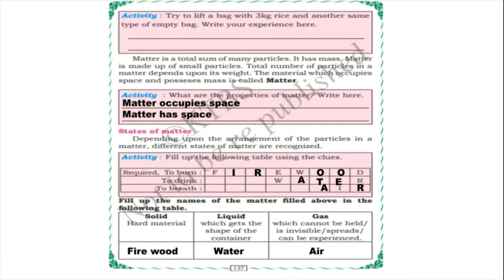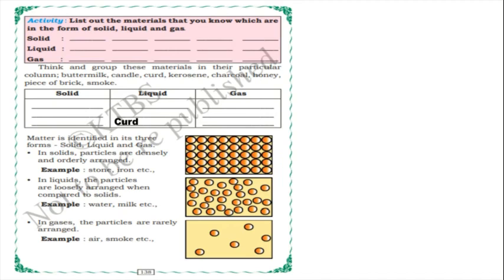We cannot see the air, but we can feel it, isn't it, children? Yes, we feel the air but we cannot see or hold it, we can experience it. Yes. Next, list out the materials that you know which are in the form of solid, liquid and gas.